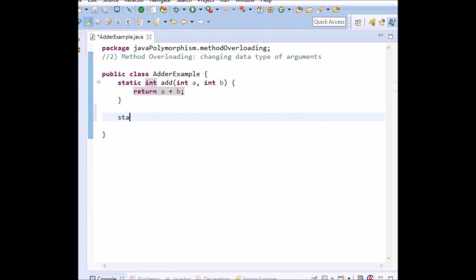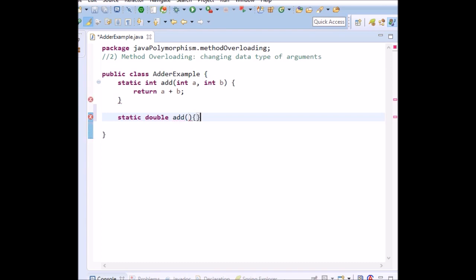I'm also going to create another method that is static. So I have given the int data type in the previous method, but here I will give the data type double. Okay, and the method name will be the same as the previous one.